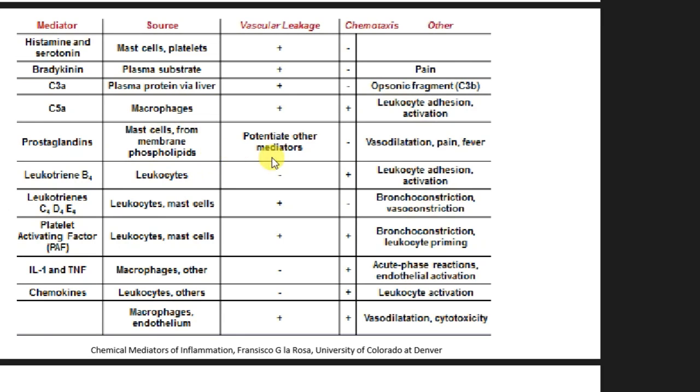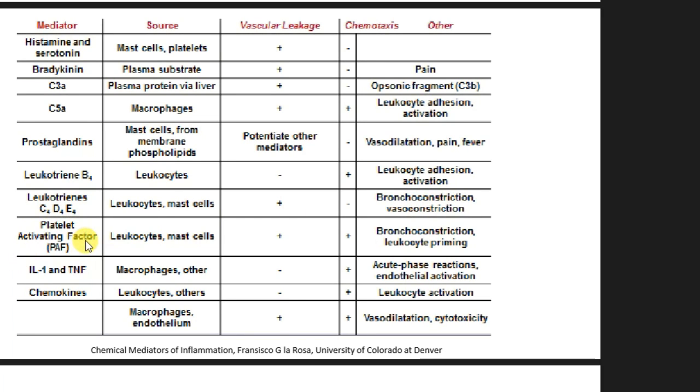Prostaglandins potentiate other mediators and also cause vasodilatation, pain, and fever, while leukotrienes are synthesized by leukocytes and mast cells, whereas B4 causes chemotaxis, C4, D4, and E4 cause vascular leakage, bronchoconstriction, and vasoconstriction.